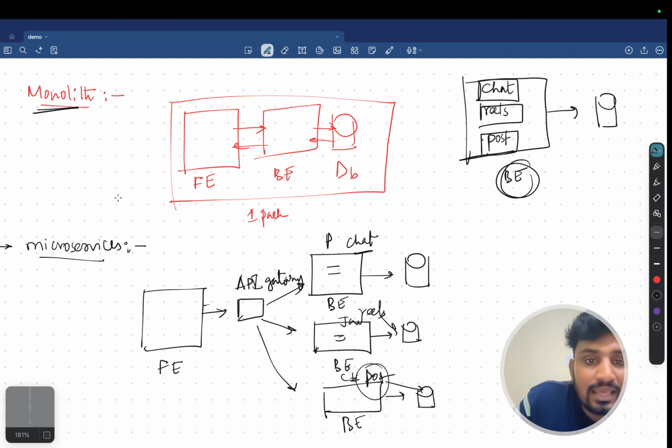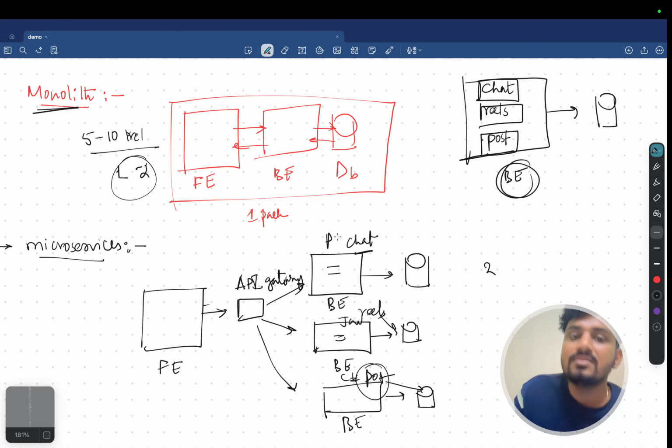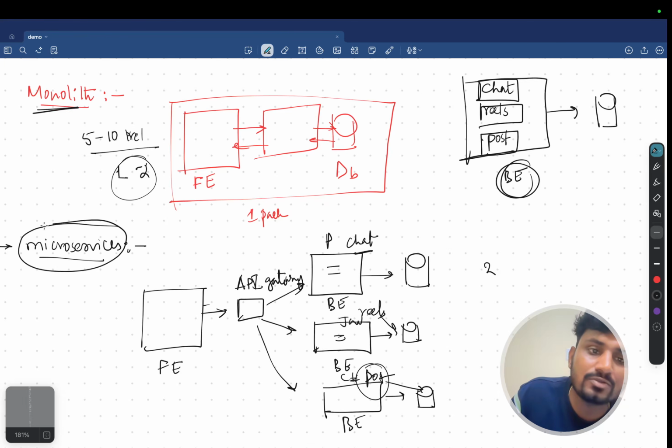Now you tell me, see here, if it is monolithic, assume that it will be okay for 5,000 to 10,000 requests per second. Or if it is okay for 1 lakh customers or 2 lakh customers, fine. But if you are having billions of users, billions of customers, then your monolithic architecture will never sustain, because one single backend will never handle that many requests. To overcome that problem, every such application is built on microservices.